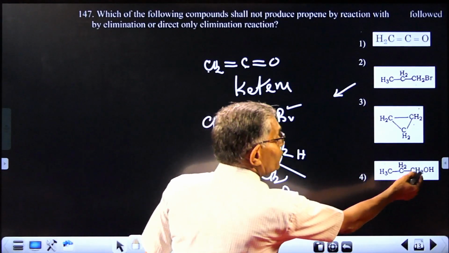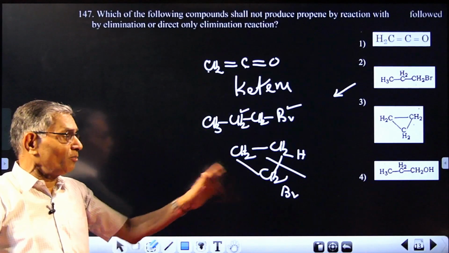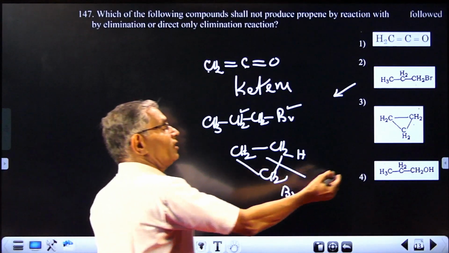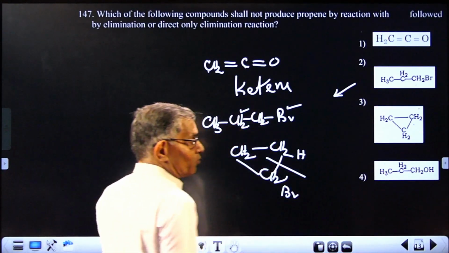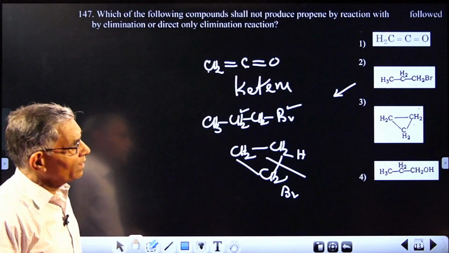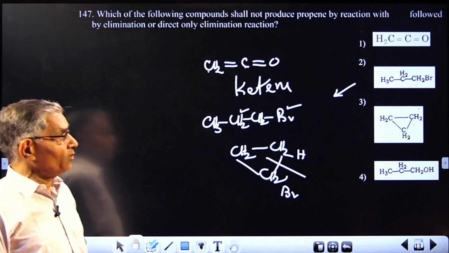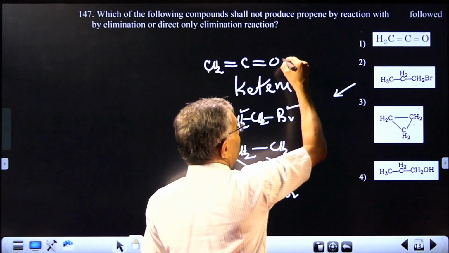And this compound is alcohol. Treatment with HBr will give propyl bromide, or even with sulfuric acid elimination you can get propene. So propene is possible only with 2, 3 and 4, not possible with 1. Answer is 1. Compound is called ketene.